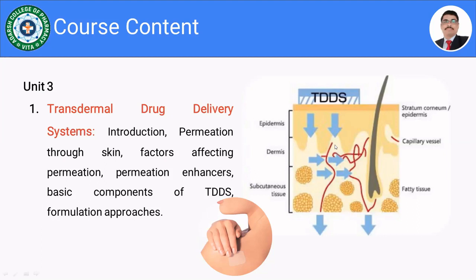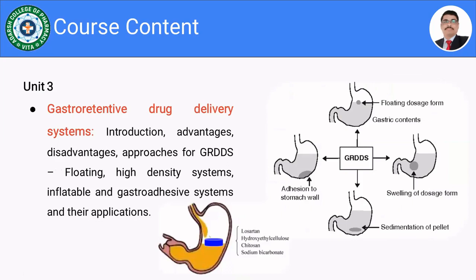So moving towards the next part, in the next part of Unit 3, we are going to discuss the gastroretentive drug delivery system. Conventionally, no doubt, this is something very specific to the oral route of administration. As you know, conventionally it is possible to swallow the tablet by oral route, and within 30 minutes it releases the content into the gastrointestinal tract, and the same is absorbed into the systemic circulation and elicits the pharmacological action, right?